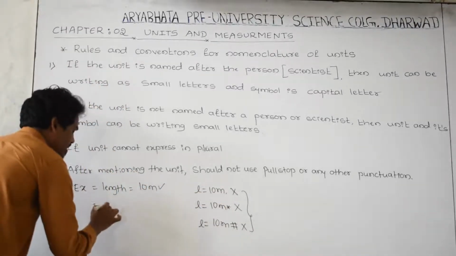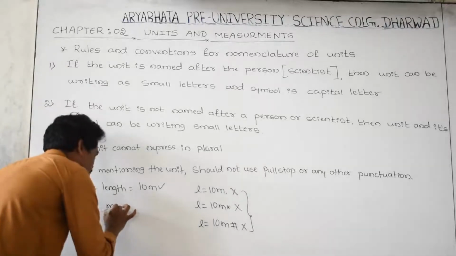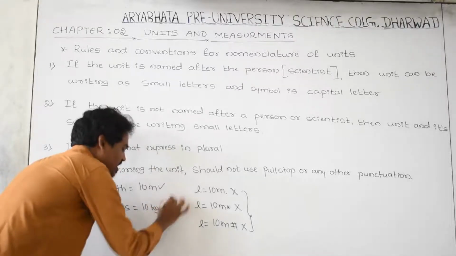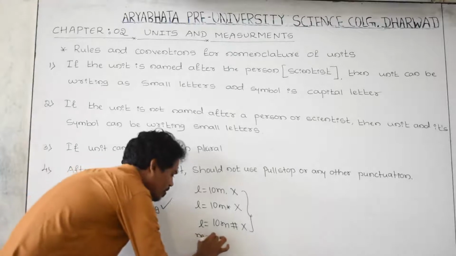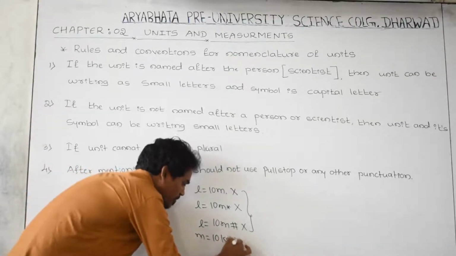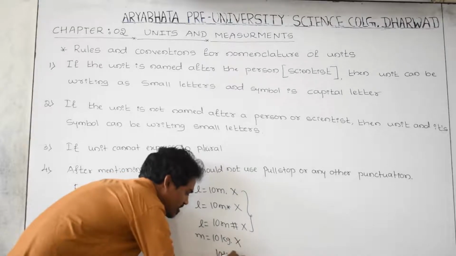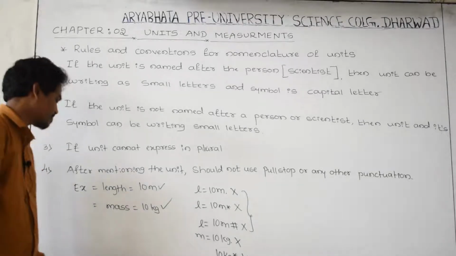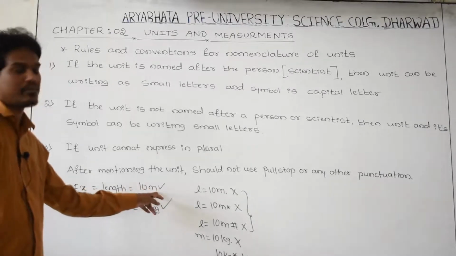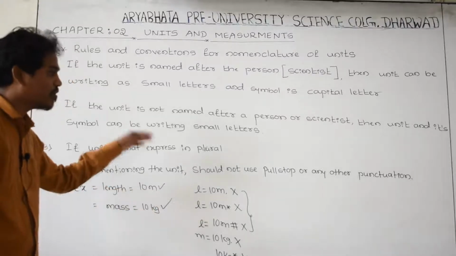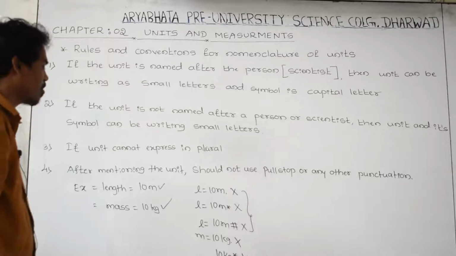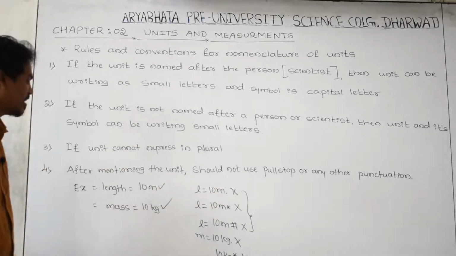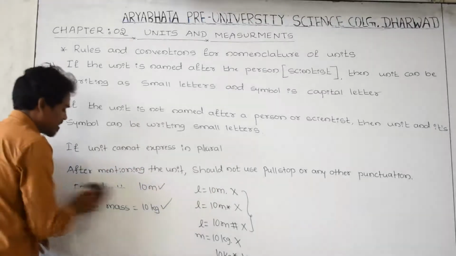Another example: mass is equal to 10 kg. Yes, this is right. But mass is equal to 10 kg full stop, this is wrong. Or 10 kg star, this is wrong. Directly you can remember, just write 10 and mention the unit. After mentioning the unit, you should not use any full stop or punctuation at the ending of that SI unit. You are understanding by seeing just two examples.